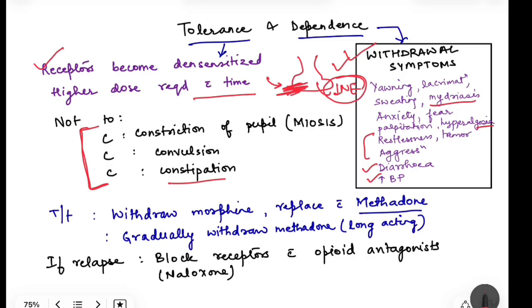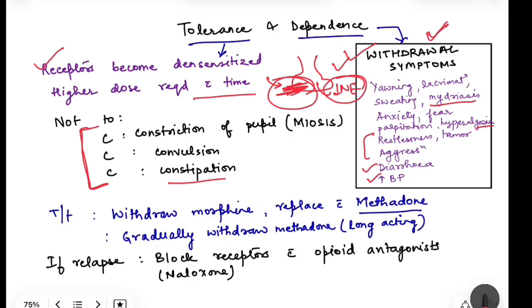Now, how to prevent the person from this behavior? Can we give an opioid antagonist? No, we cannot. If you give an opioid antagonist, it will block the opioid receptor, so basically it is behaving like the drug is not there. If you give an opioid antagonist to an addict, it will precipitate the withdrawal symptoms and increase the drug seeking behavior. The person will not be able to tolerate this.